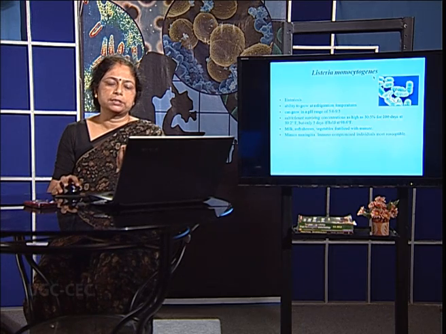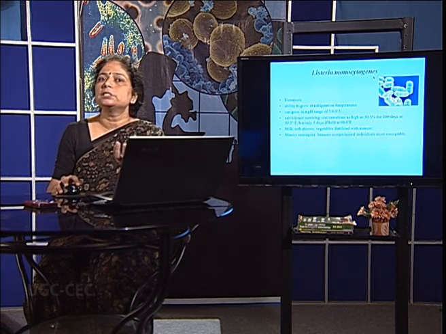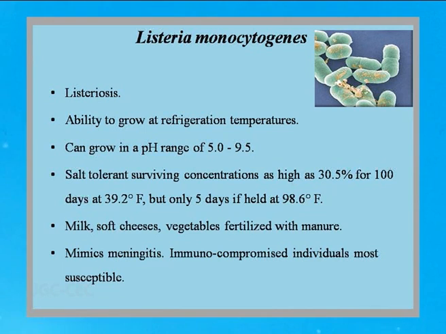Listeria monocytogenes. Now, Listeria monocytogenes is a bacteria which causes a disease called listeriosis. A special characteristic feature of Listeria is that they are able to survive in very adverse conditions. They can tolerate refrigerated temperatures. They can tolerate a pH range from 5 to 9.5. So, from an acidic pH to a highly alkaline pH, they can tolerate this range. The salt tolerance capacity is also there.